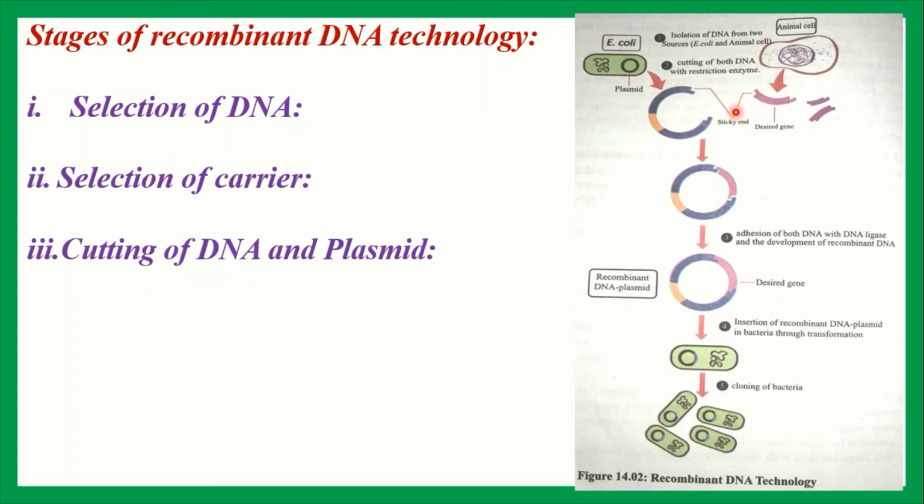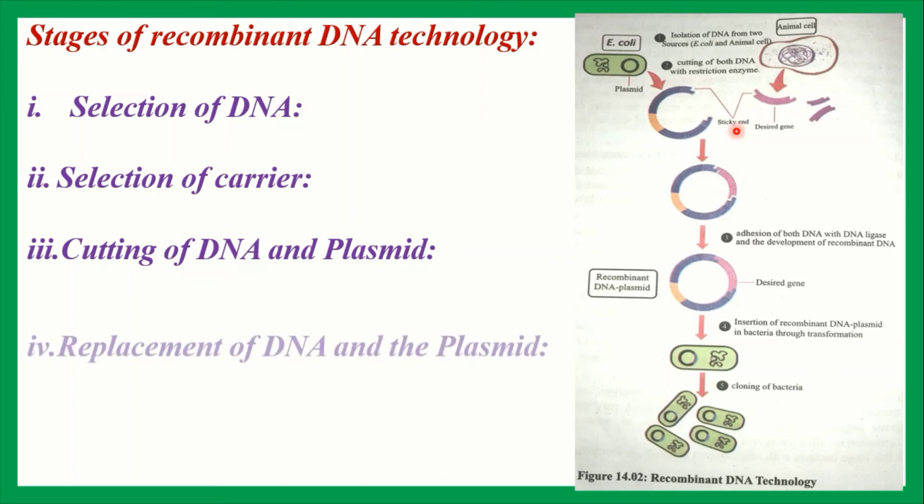The specific base sequence of DNA molecule is cut by the restriction enzyme, and the cut part of the desired DNA is called sticky end. The specific part of plasmid DNA is also cut by the restriction enzyme, and the cut part of the plasmid DNA is also called sticky end.